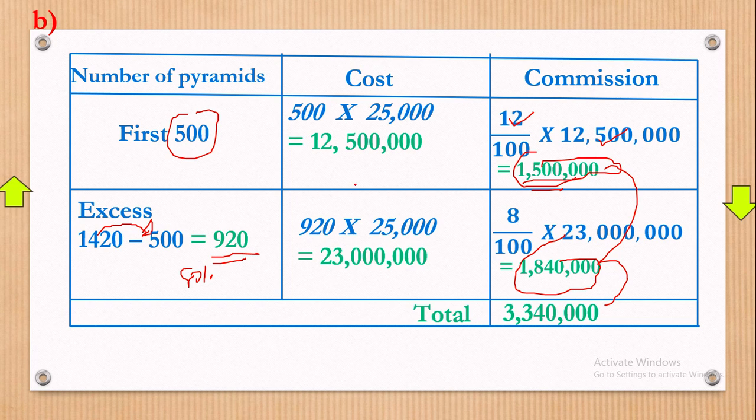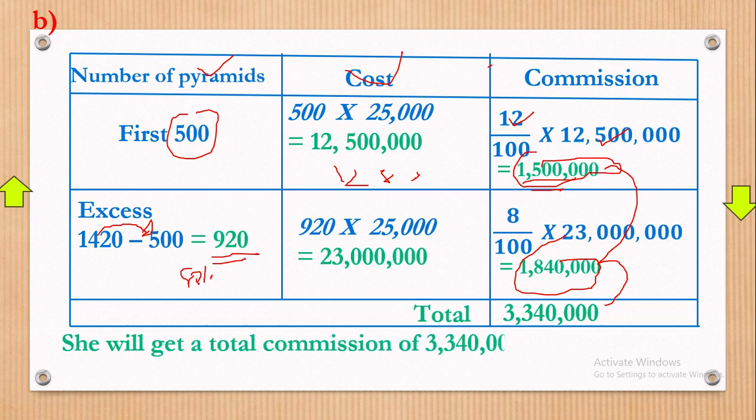Please, they can give you commissions in 3 ways. They can give maybe 12%, 8%, another like 5%. That's how we go about that. This table simply simplifies it: the number of whatever they want, the cost, then the commission at the end. Let's now conclude and say the total commission was 3,340,000 shillings from the order. As simple as that.